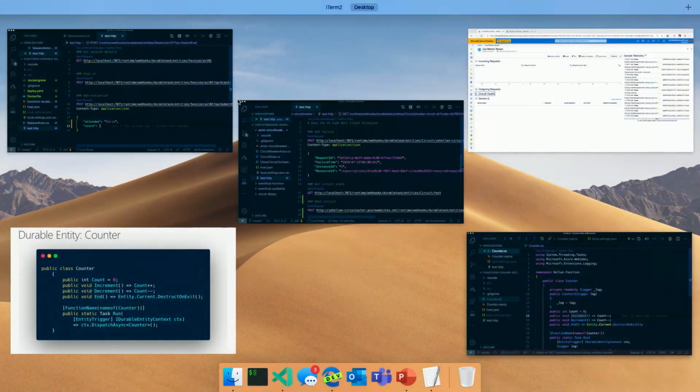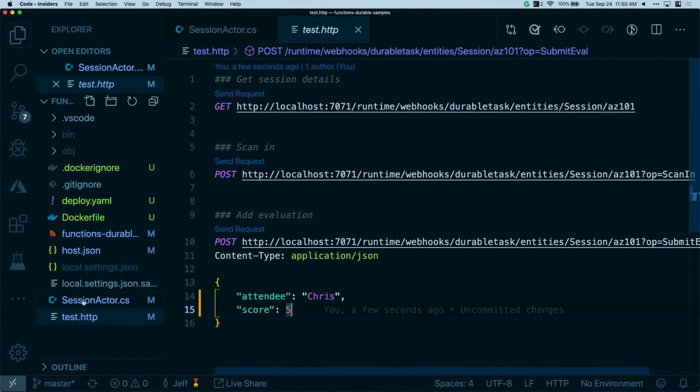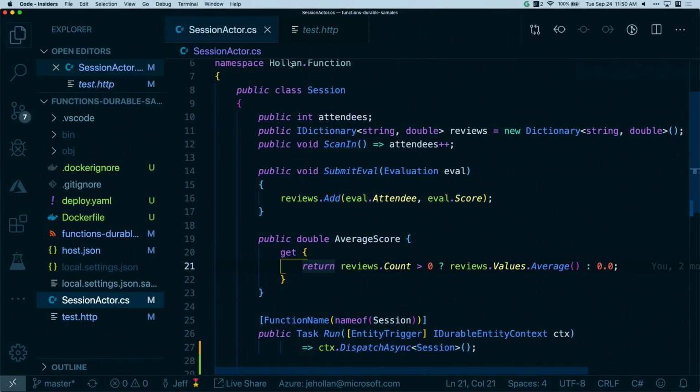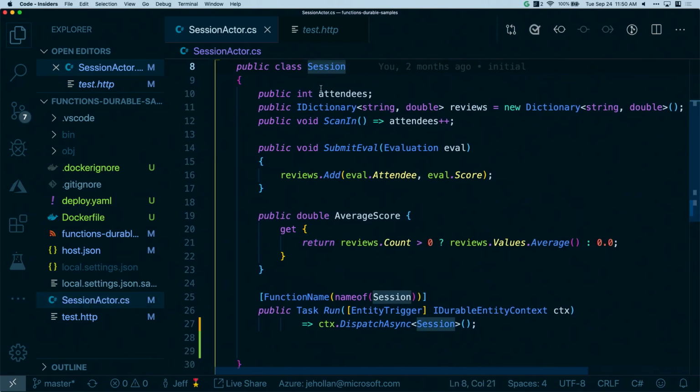I have another example I won't run now, which is like, imagine that it's .NET Conf, and I have a bunch of sessions, right? I won't run the sample, but I will show it because I think it's a good one to visualize. Imagine here that I have sessions. So I have a session class, like a session at .NET Conf. Every session has attendees, the number of people who are viewing it.